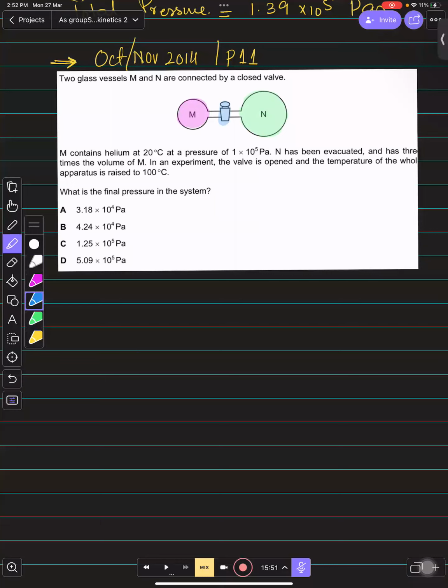This is closed. They are saying M contains helium at 20 degree Celsius temperature and at a pressure of 1 × 10⁵ pascals. And then they are saying N has been evacuated and has 3 times the volume of M. In an experiment, the valve is opened and the temperature of the whole system is going to be 100. They're asking about the final pressure of the system.